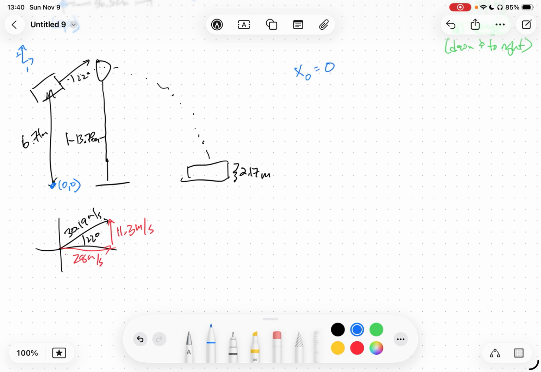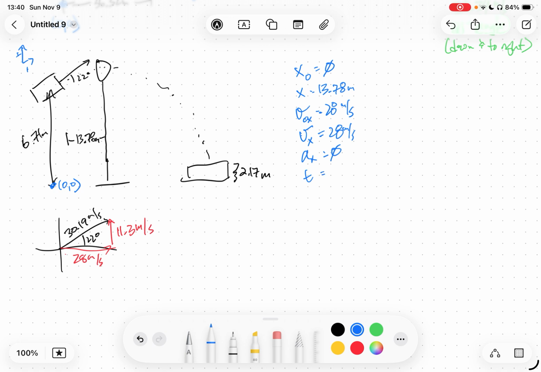So initially, Mr. Brigar starts at position 0 horizontally. He ends up at position 13.78 meters. His initial horizontal velocity is 28 meters per second. It's not 30.19 because not all of his speed is to the right. His final velocity is going to be the same because his acceleration should be 0.